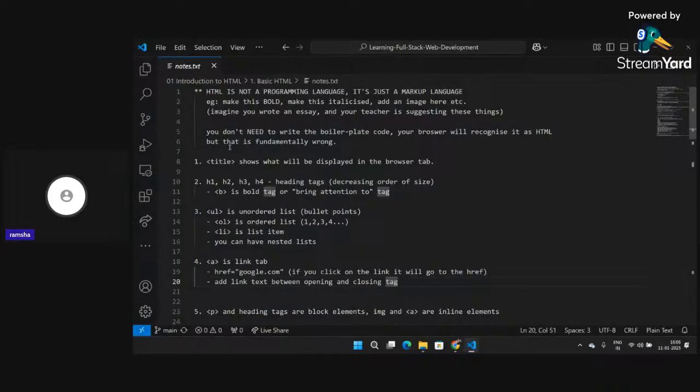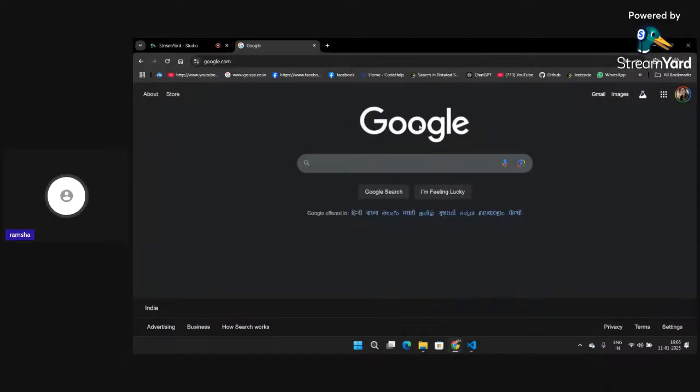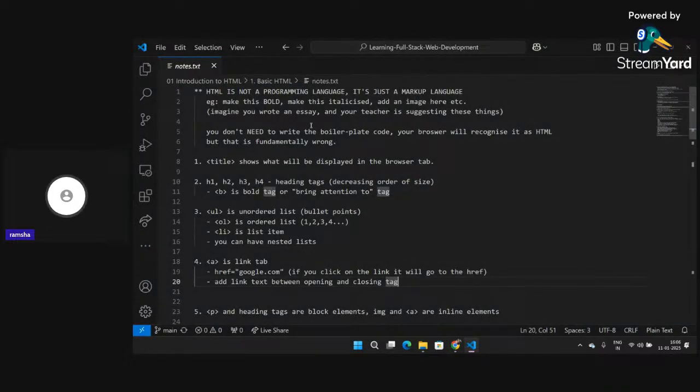Now HTML stands for hypertext markup language. Hypertext refers to all the text that we see on the browser, and it's a markup language, similar to how we write text on notepad. HTML is not a programming language. If you have any knowledge about C++ or Python, we can run these languages and create calculative functions, but we cannot do so in HTML. It's just like writing plain text, and we can see that on the browser. We cannot do mathematical calculations.